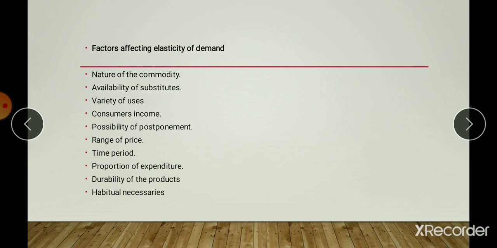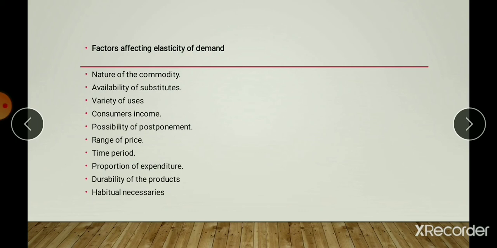A small change in price leads to a big change in demand for a luxurious good. And for necessary and comfort goods, the consumption of necessities cannot be postponed, and hence their demand is inelastic. The consumer cannot postpone the consumption of these necessary and comfort goods.